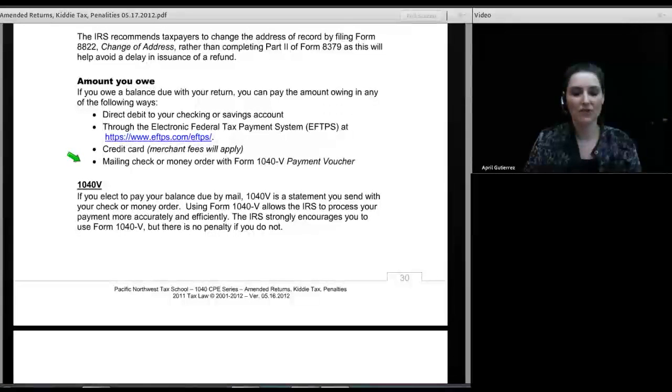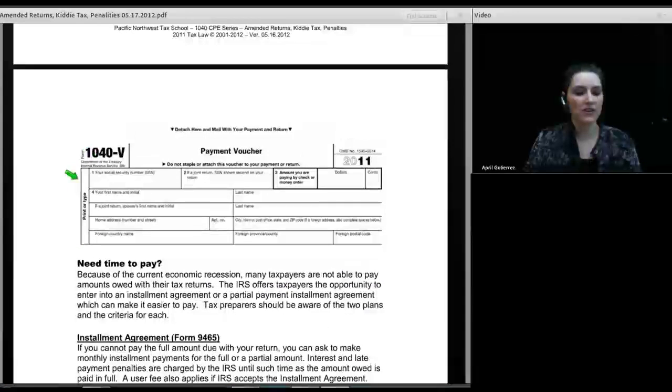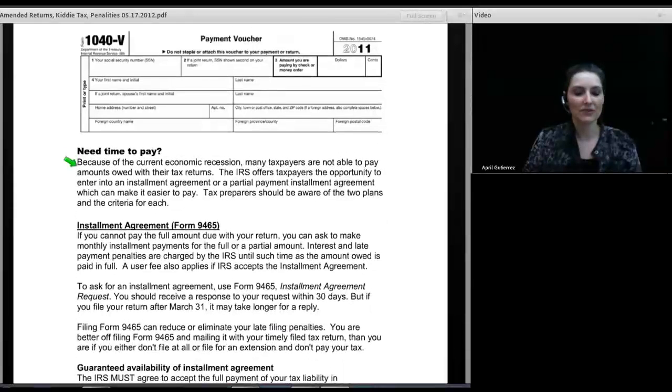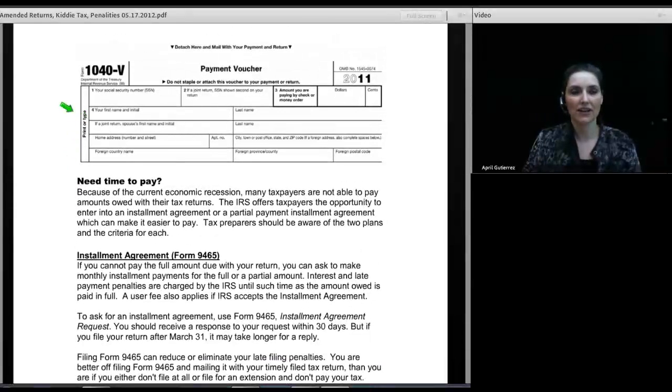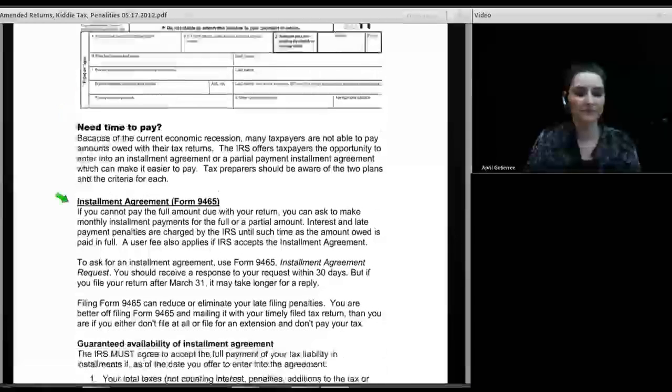You can mail a check or money order, and if you do that, you need to attach Form 1040V. Now, the thing is, 1040V is not required, but the IRS does like it when you send it. They say it enables more accurate processing of the money. And of course, I always recommend to any client when they mail a check to write their Social Security number on the memo section of the check in case the check gets separated from the voucher or the return.